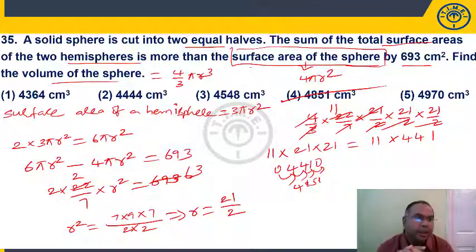As I told you, the minimum score which you should look at in this paper is 19 to 23. Anything less than that is a serious concern. If you're getting more than that, don't worry, be happy. Nothing to worry about if it is more than that. Anything less than that, I think seriously you have to revise your fundamentals.